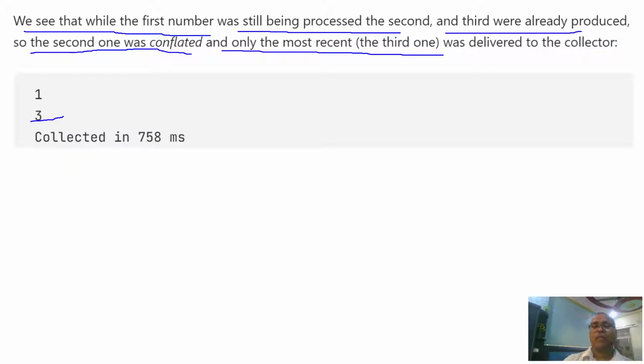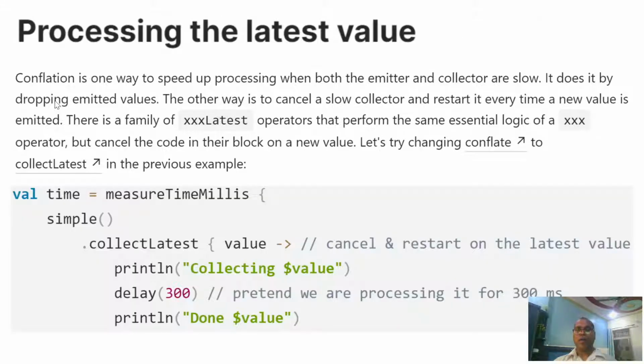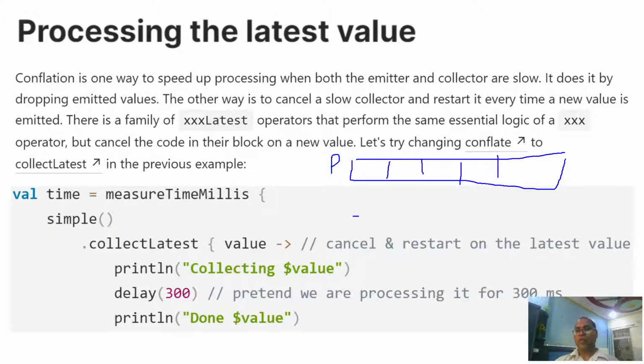So as per the use case, if you need all data, you simply buffer. If you need the recent one, Kotlin also offers a standard method. Like in this example, your flow producer is producing a value. In our case, each 1 second it is producing a value, and your collector needs 3 seconds to process the data.